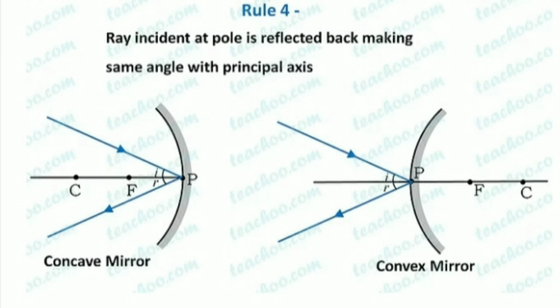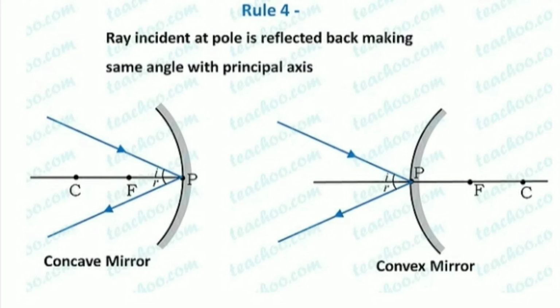Rule 4. Ray incident at pole is reflected back, making same angle with the principal axis. Now look at the concave mirror and convex mirror. A light ray is incident at the pole and it is reflected back by making same angle.